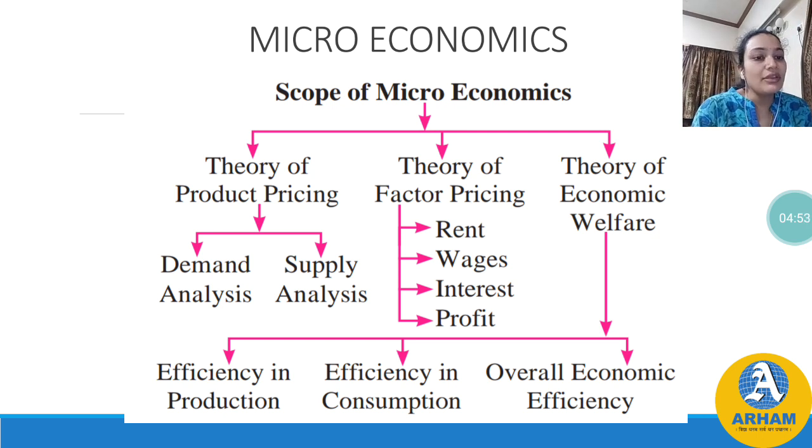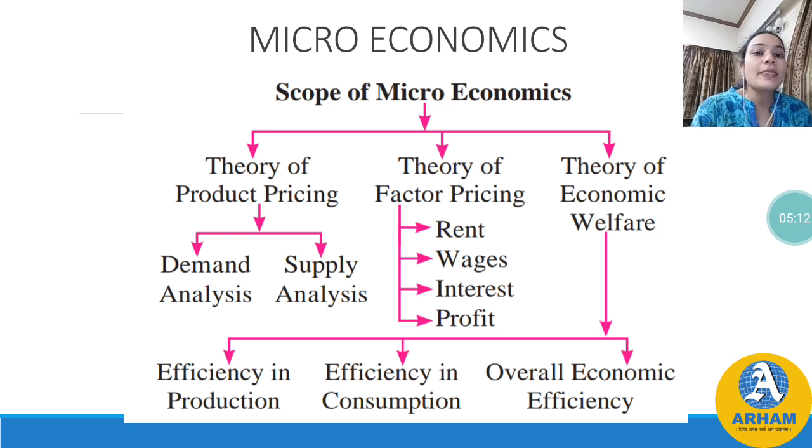Theory of economic welfare is further divided into three parts: efficiency in production, efficiency in consumption, and overall economic efficiency. So this is the scope of microeconomics. Now we will look into each part.